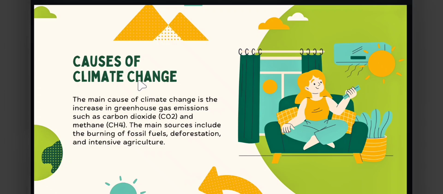What are the causes of climate change? The main cause of climate change is the increase in greenhouse gas emissions such as carbon dioxide and methane. The main sources include burning of fossil fuels, deforestation, and intensive agriculture.